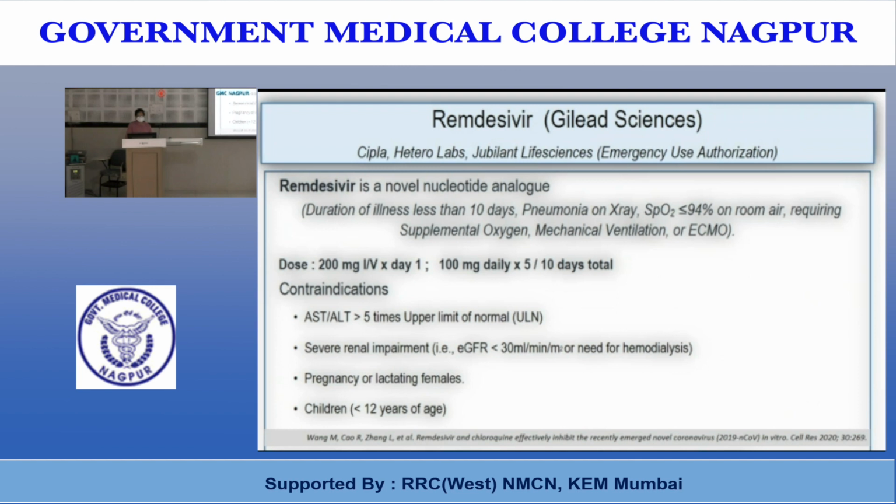or the patient requires mechanical ventilation or ECMO. The dose is 200 mg IV on day 1, followed by 100 mg daily for 5 days. It may be extended to 10 days total. The contraindications for use of remdesivir are liver enzymes ALT and AST more than the upper limit of normal, severe renal impairment with eGFR less than 30 ml per minute per meter square or need for hemodialysis, pregnant and lactating females, and children less than 12 years of age.